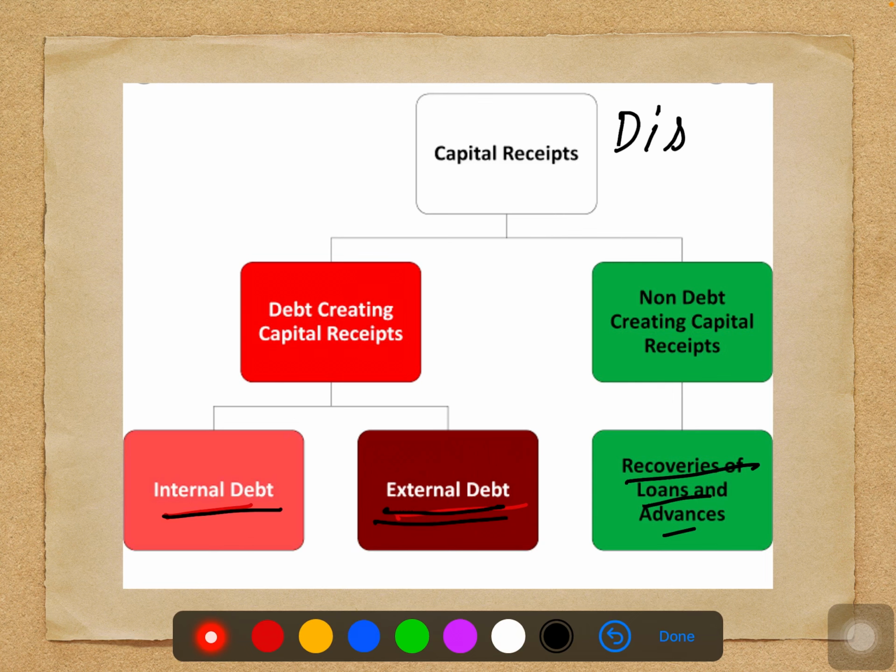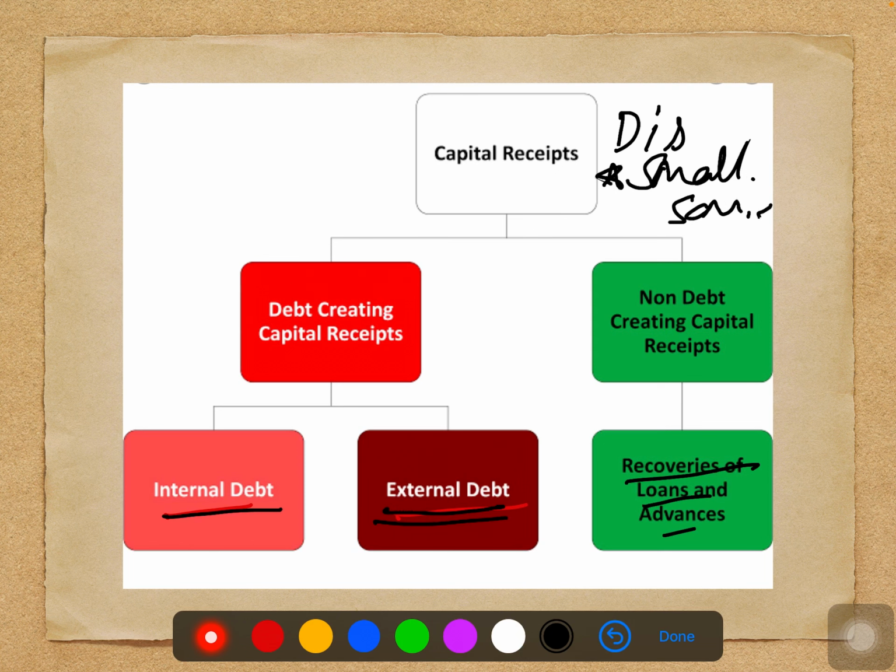It refers to the act of selling a part or whole of the shares of selected public sector undertakings, called PSUs, held by the government. They are termed capital receipts, as they reduce the assets of the government. The government holds ownership in PSUs in the form of equity shares. When the government sells a part or whole of its shares, it leads to transfer of ownership of PSUs to private enterprise. So if the government sells its equity shares, we are going to lose our asset. And the next one after disinvestment, you have small savings.